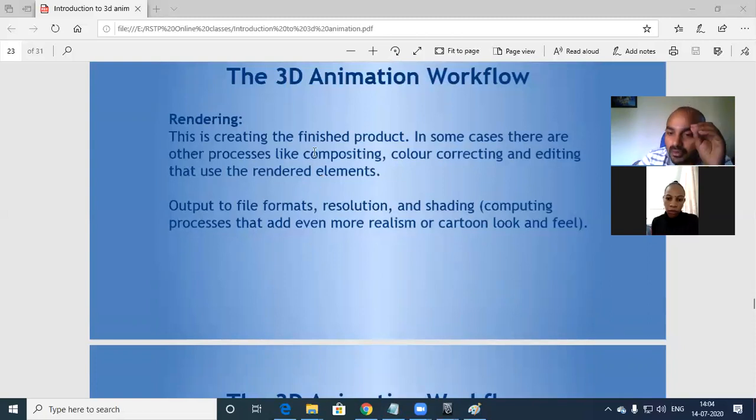For that, there are certain key elements, like in which format you have to work, what the resolution is, what the shading is, or what the look and feel is. Basically this depends on the director's idea, where the director has a vision. That is why we say you have to be a visionary when you're creating something. Your vision will help you decide what output to get.